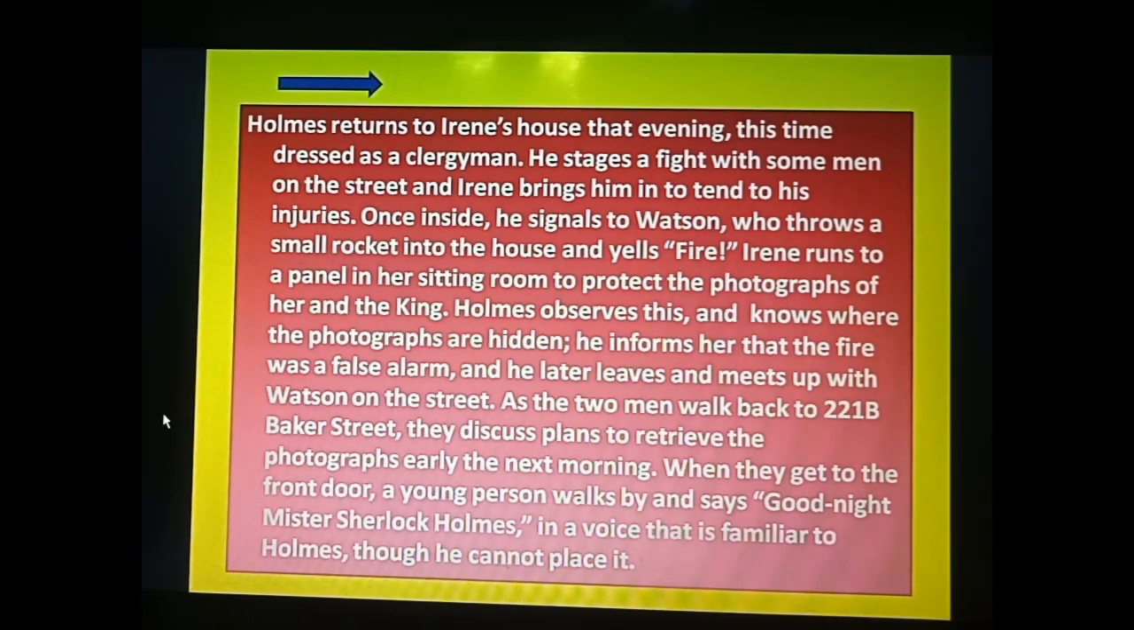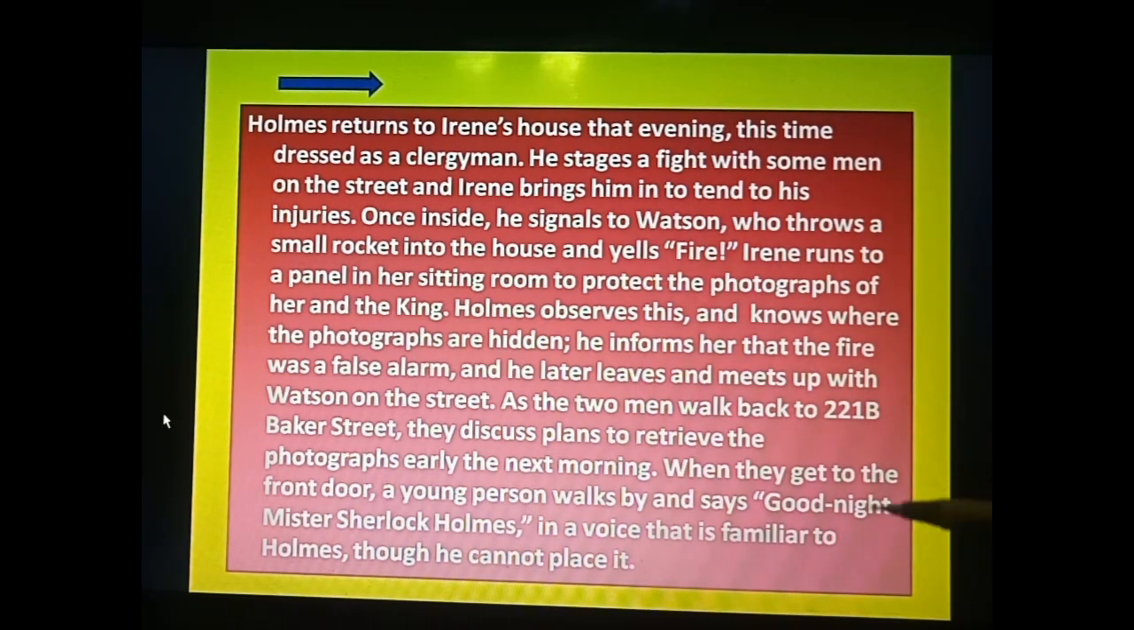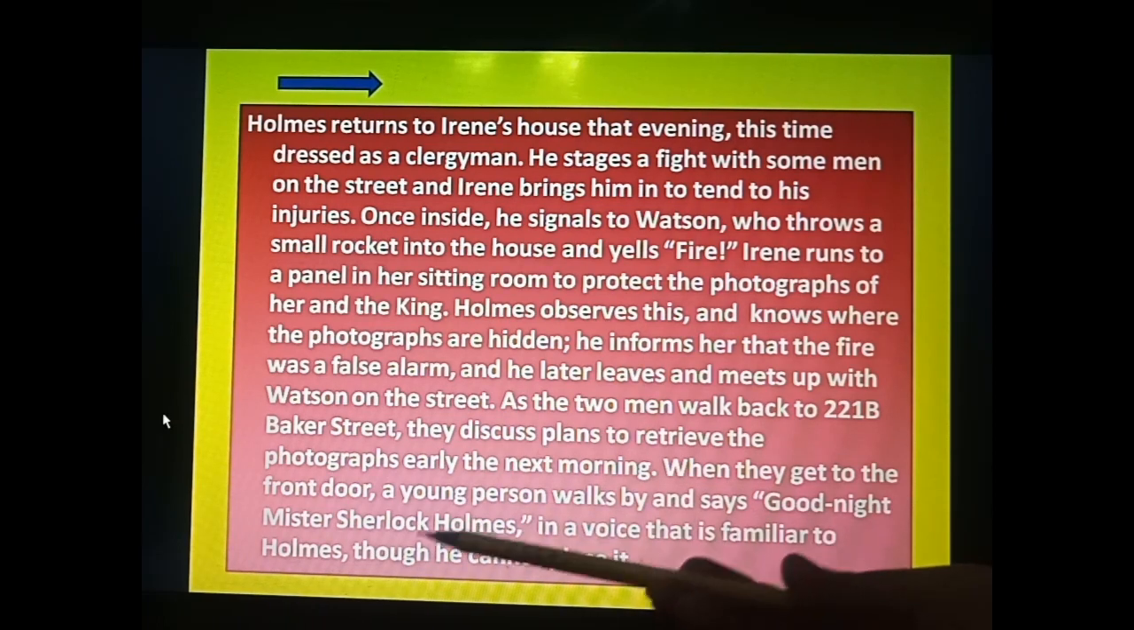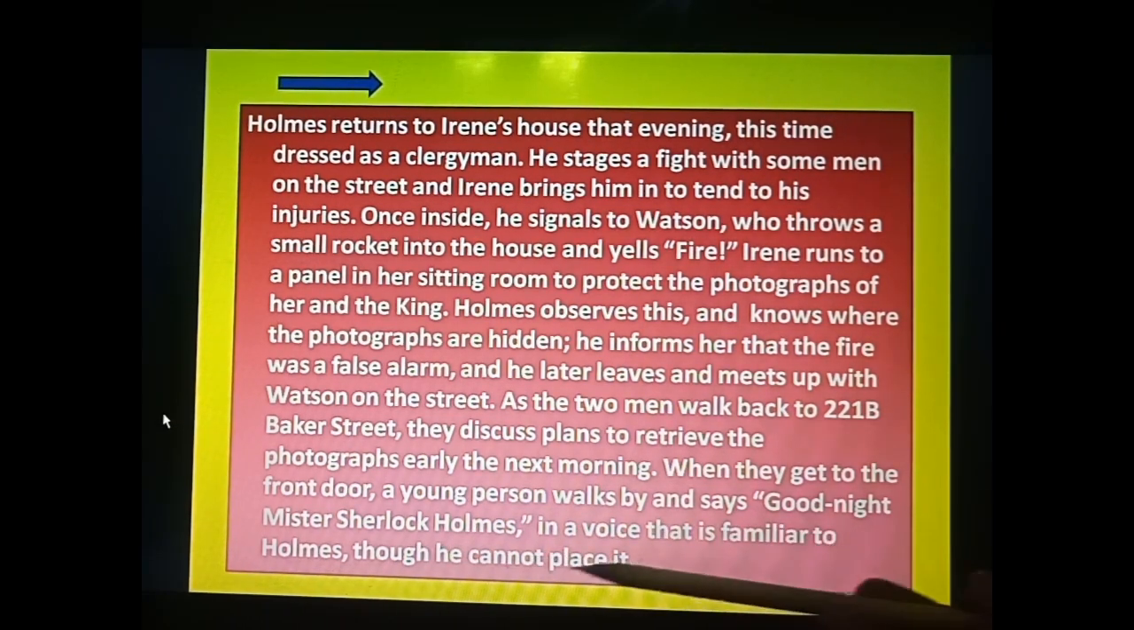Now Sherlock Holmes knows where the photograph is. He said to Watson that next morning, early morning, I will go to her house and I will bring those photographs. When they get to the front door, a young person walks by and says, "Good night, Mr. Sherlock Holmes," in a voice that is familiar to Holmes, though he cannot place it.